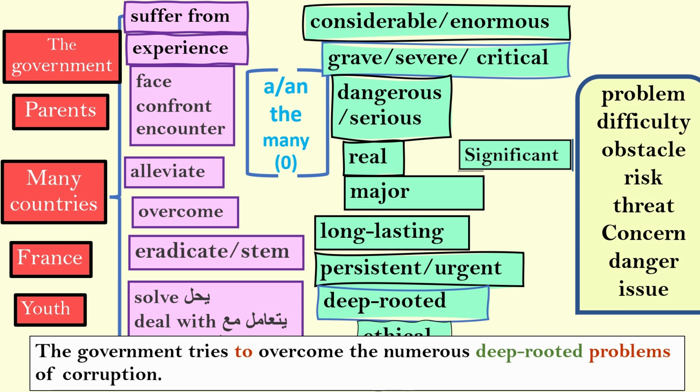The government tries to overcome the numerous deep-rooted problems of corruption. The government, I used only the word tries to overcome, but I use overcome. The numerous deep-rooted problem, I use the word numerous or many. Deep-rooted, I use the adjective here, so I took overcome from the verbs, as I told you.